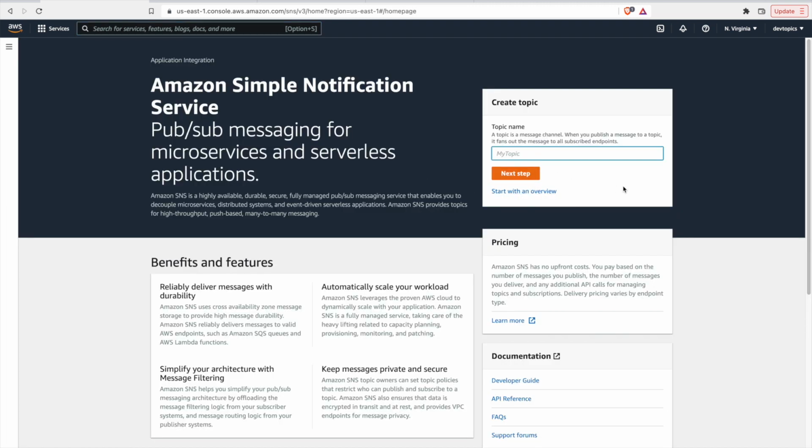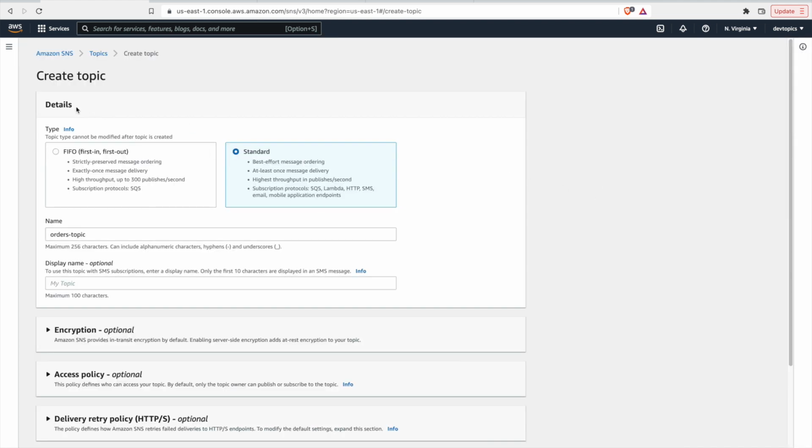And we're going to create our topic. So we're going to call this orders topic. Next step, let's imagine we're creating some service, like some order fulfillment service. So users will on the front end click a buy now button or one-click buy, similar to what you can do with Amazon.com. And then we're imagining that we want that event to asynchronously trigger that order flow so that the user isn't held up waiting, maybe 10 seconds, 5 seconds for a bunch of different services to be called, and a bunch of different APIs to get back to it.